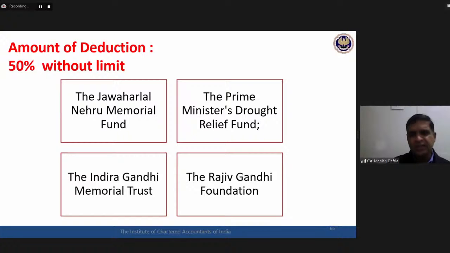Whatever is my income, the total 10 lakhs would qualify for the deduction, and half of that qualifying amount, 5 lakhs, would be the deduction available to me. First category, PM Care Fund and Prime Minister's Relief Fund, 10 lakhs donation, total 10 lakhs deduction. Second category, 10 lakhs donation, only 5 lakhs would be the deduction available.